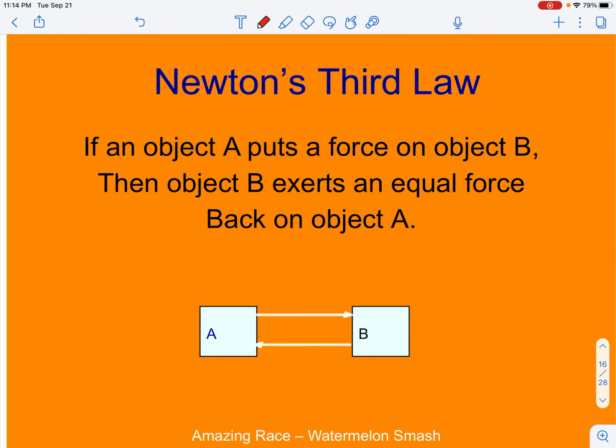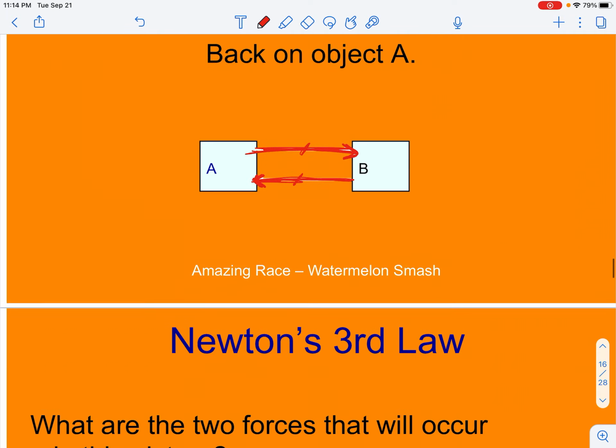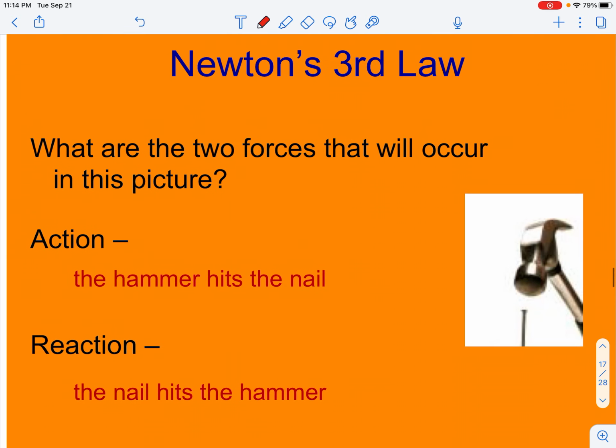So here it says if object A applies a force onto object B, object B, so see now I've switched objects, object B is now going to apply a force back onto object A. These are going to be equal magnitudes but opposite directions. That's what Newton's third law says.